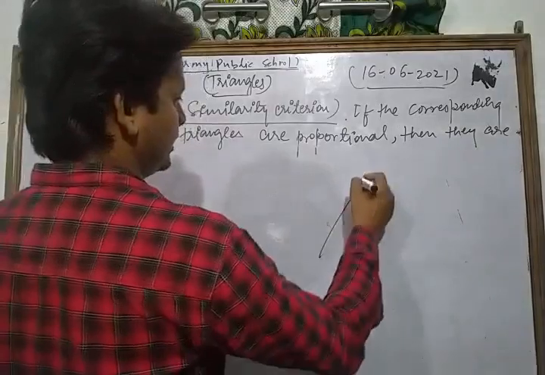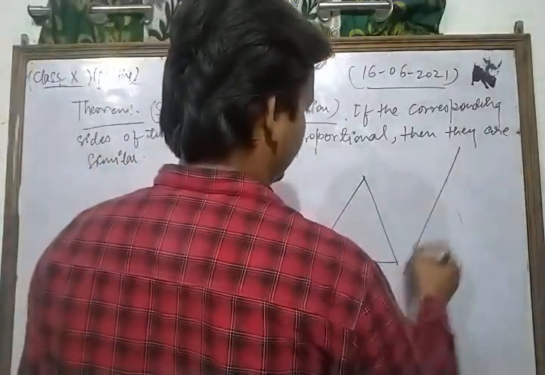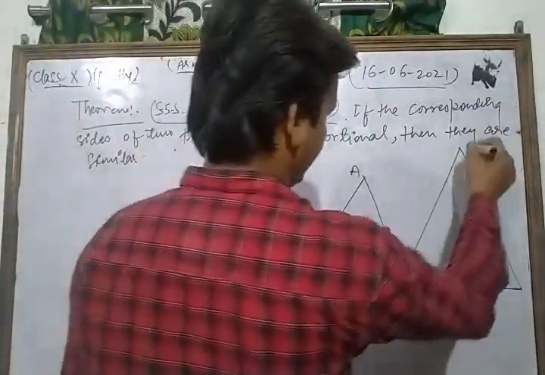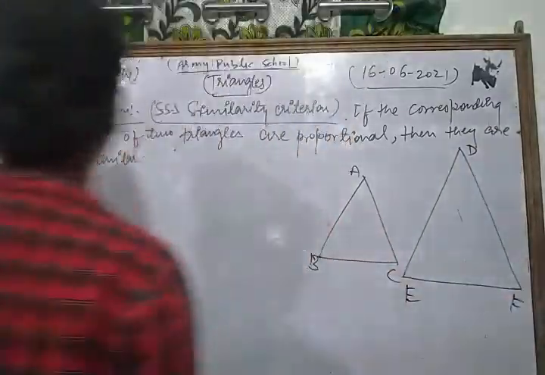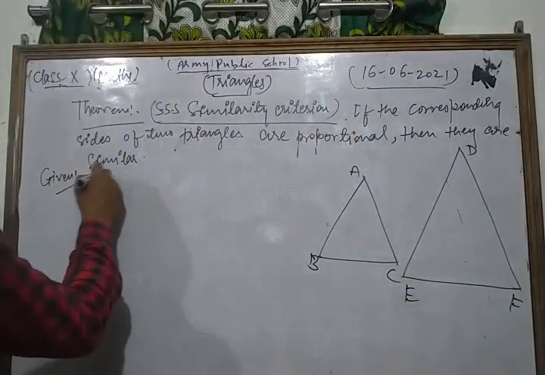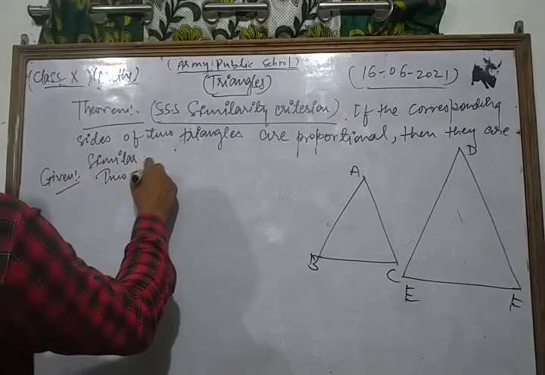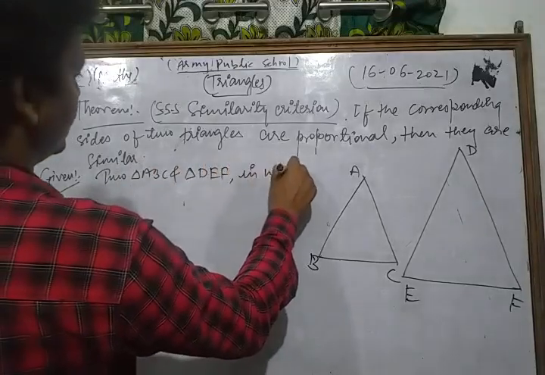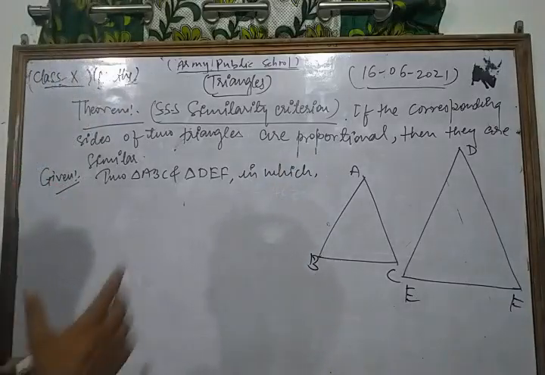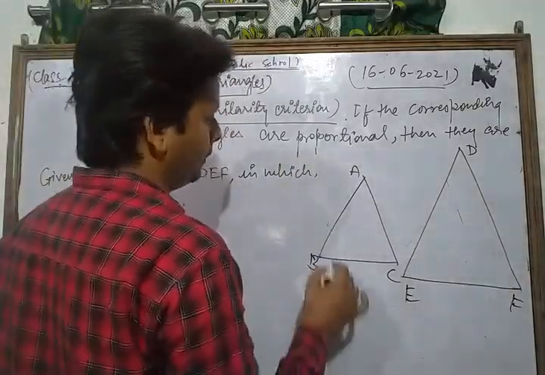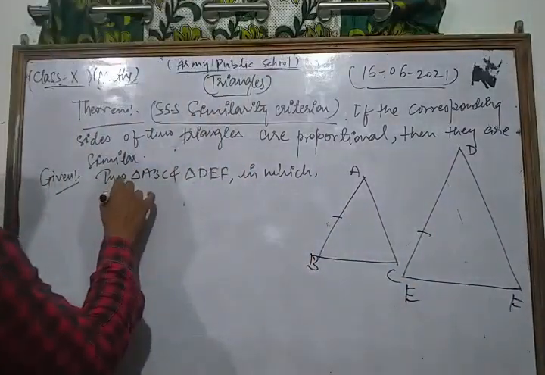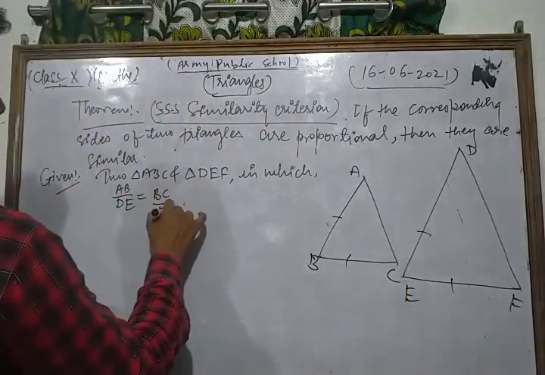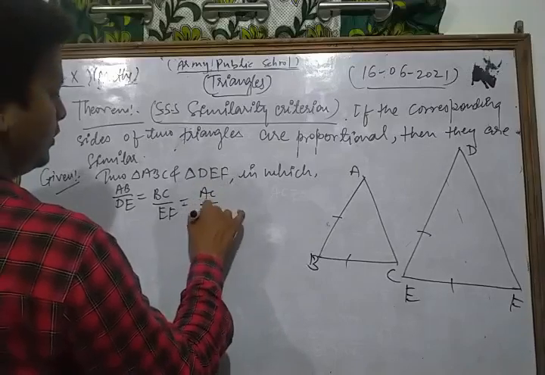In the given, we write two triangles ABC and DEF in which the corresponding sides are proportional, meaning AB upon DE is equal to BC upon EF is equal to AC upon DF.